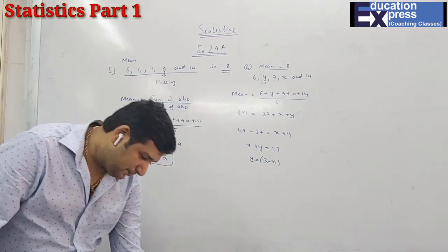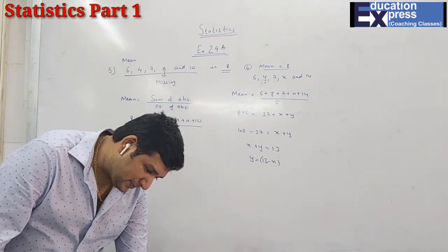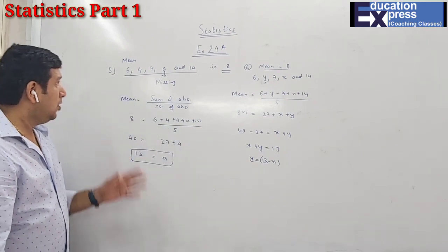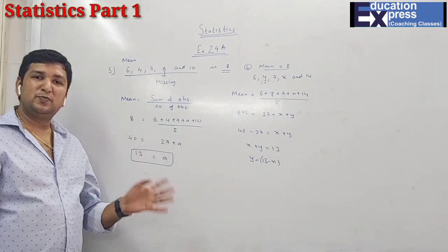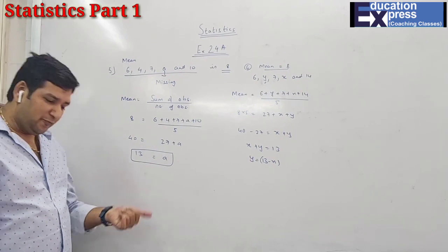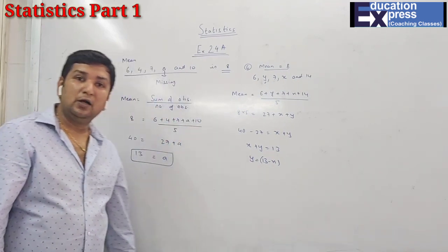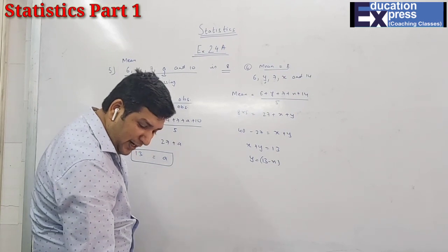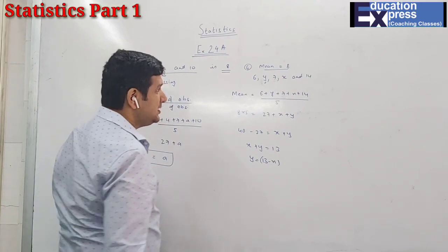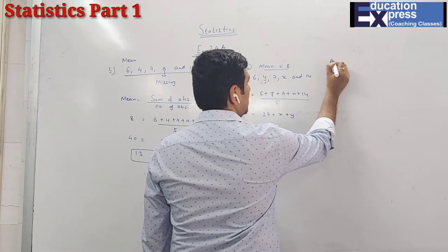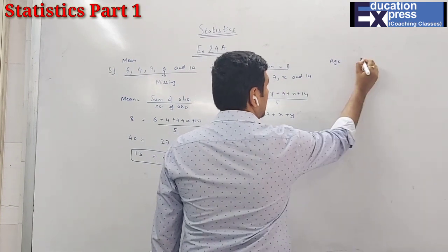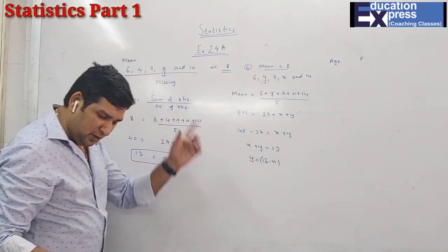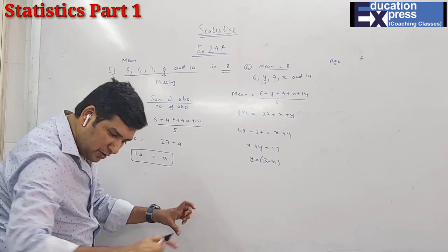Next question, the 7. Now till now, all these 6 questions you have done were with respect to raw data. Now 7 is the first question where we are starting with ungrouped data. So now over here they have given age in years and frequency. They have given it in a horizontal format, or we can write in a vertical way. We can write either way. So obviously here I write it vertically.